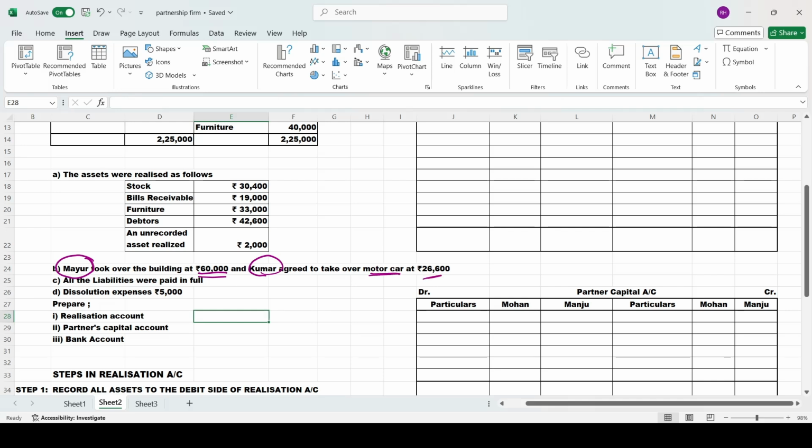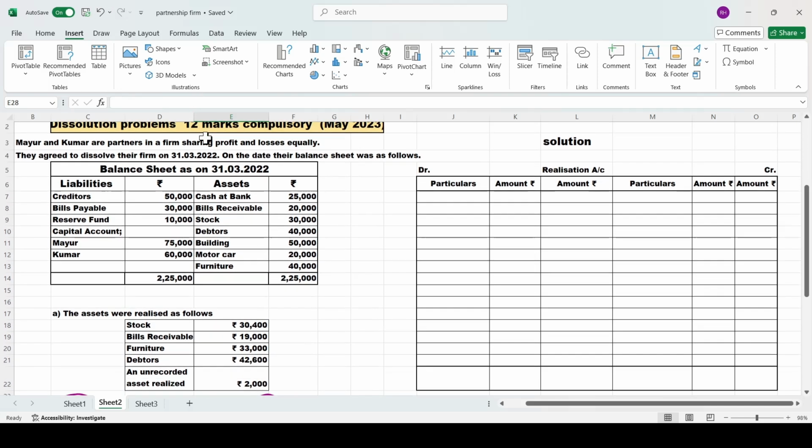So a few assets we have sold, and of those, the building was taken over by Mayur and the motor car was taken over by Kumar, and all the liabilities were paid in full. Apart from that, we have incurred dissolution expenses of rupees 5,000. This is our information. Now we'll move on to solving the problem. Very simple and very easy.